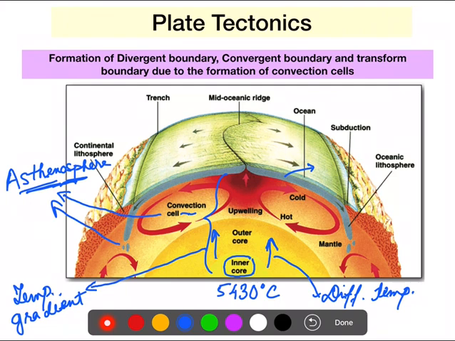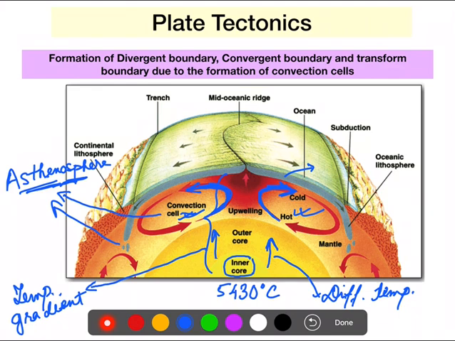Let's say in the diagram this is a convection cell, and this is another convection cell. See their direction: this one is going this side and this one is going this side, so their direction is opposite to each other. Because they are moving in opposite directions, they will create a force within the crust.